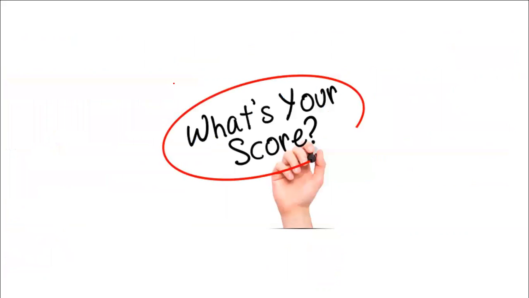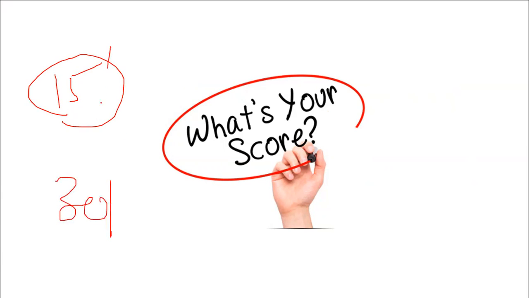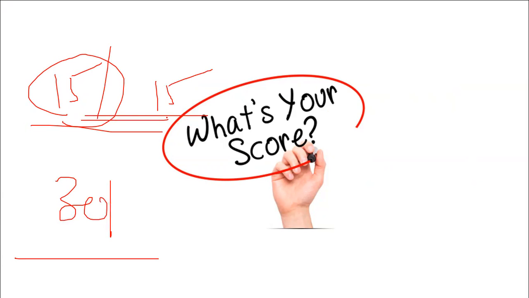So you have to tell me what your score is out of 15. You can put out of 15, or if you count one question as 3 marks, then out of 30. So you can weigh yourself on the scale of 15 or on the scale of 30. Put your scores in the comment box. The questions were not that tough. 15 out of 15 also should be there, because this we have revised and it is a revision class with most expected topics. But still, let me see how many of you have done well.